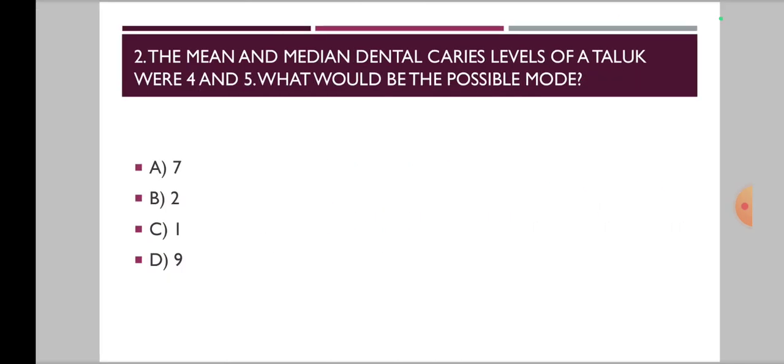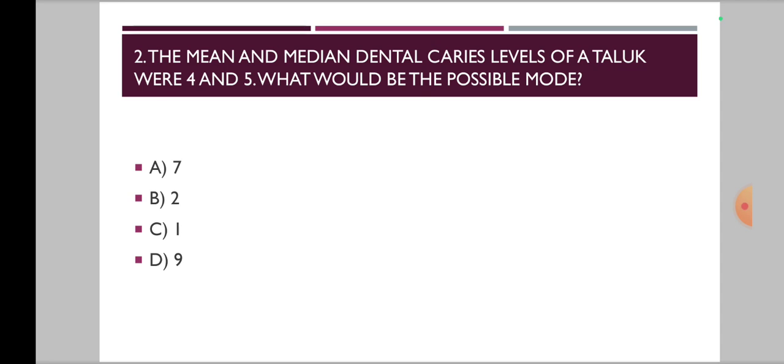The mean and median dental caries levels of a taluk were 4 and 5. What would be the possible mode? Here the options are 7, 2, 1 or 9. Now you have to use an equation connecting mean, median and mode so as to find the mode in this question. You can pause if needed for more time.